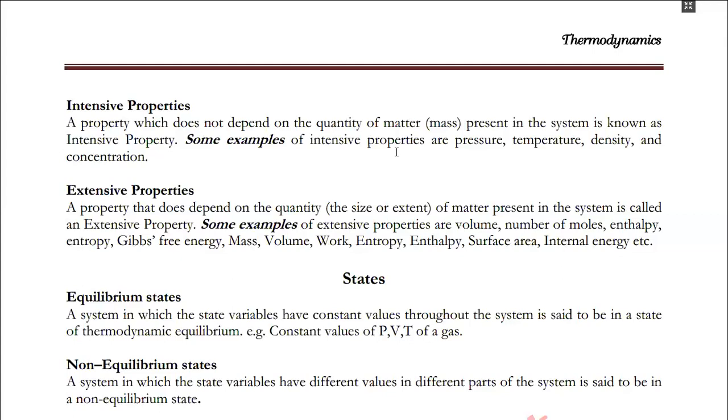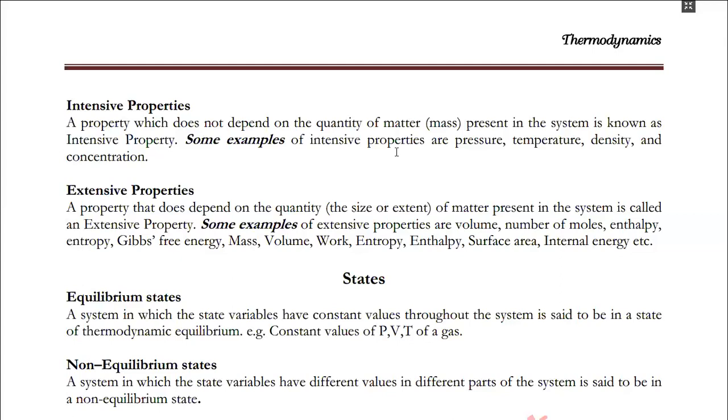Since addition of the amount of matter increases the property, extensive property is also known as additive property. That means if we add the similar thing, the property will increase. Like if we add 50 ml water with another 50 ml water, it will increase into 100 ml water. If we add 3 mole with 2 mole, it will become 5 mole.